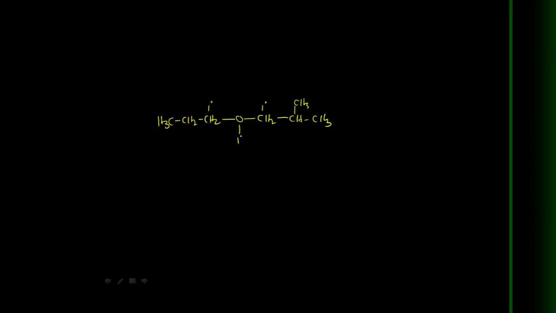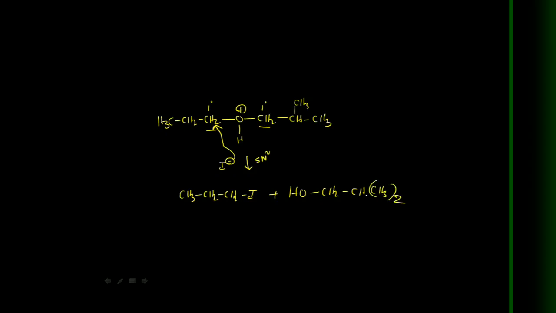After protonation, I am taking initial protonation. Here it follows an SN2 mechanism because it is a primary carbon. So in this case, I minus readily attacks the smaller alkyl group. So here CH3CH2CH2I, and plus OH, CH2CH(CH3)2. That's it. This is one example given in the NCERT textbook.